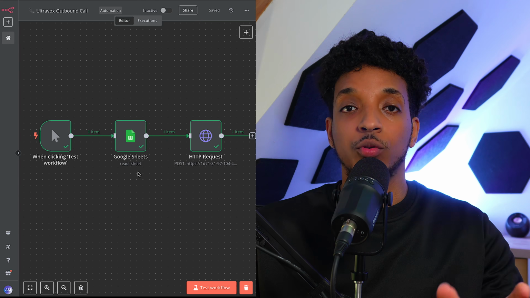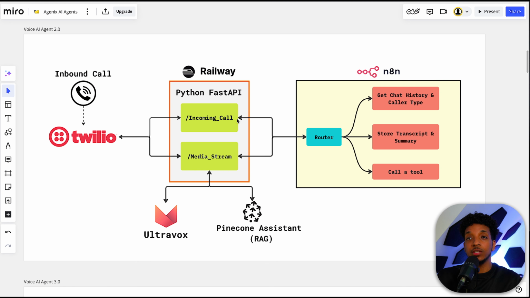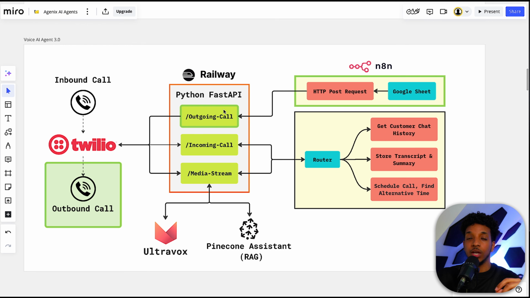So let's look at the full system diagram and see the things that we've added to make it happen. So here we have the previous 2.0 version of the voice AI agent setup. However, now we have the new and improved 3.0 version, and all the things you see in green are the new components that we've added. And if we start on the right hand side here, we have the new workflow that I've just shown you guys, the N8N workflow that kicks off the outbound call.